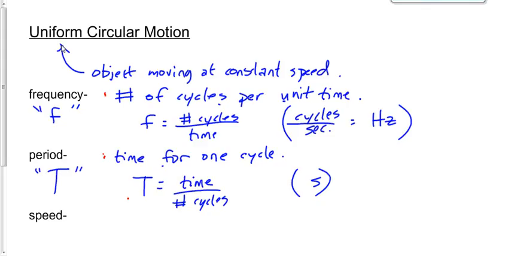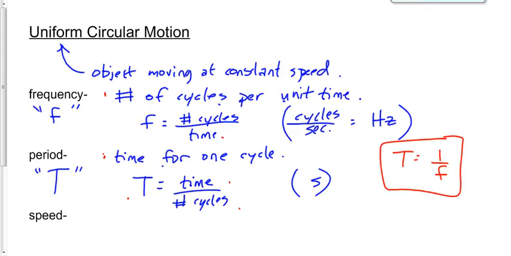Rather, it looks like this. If frequency is cycles per time and period is time per cycle, then the period must be inversely related to frequency. In other words, the period is equal to the reciprocal of the frequency.